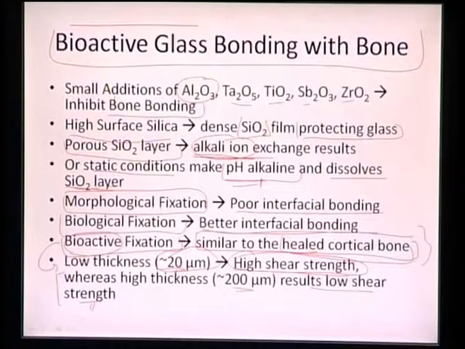We can see that small additions of alumina, tantalum oxide or zirconia tend to form a very thick oxide layer, and that inhibits the bone bonding. And once we have very dense silica, again it will also lead to the inhibition of bone bonding, because it has a very protective layer on its surface.